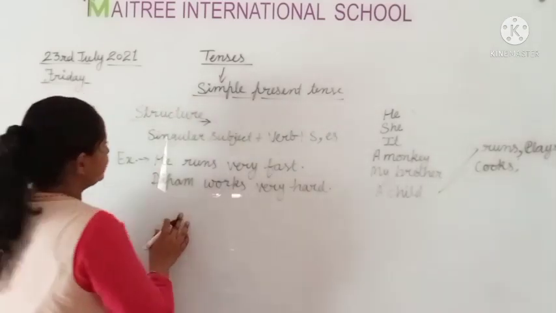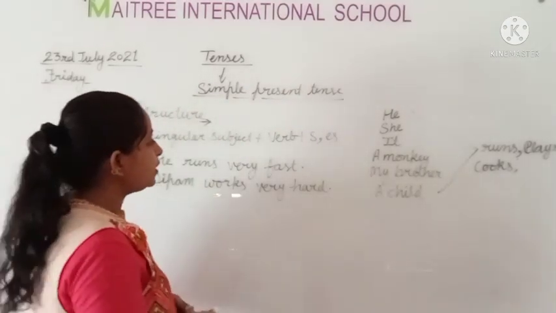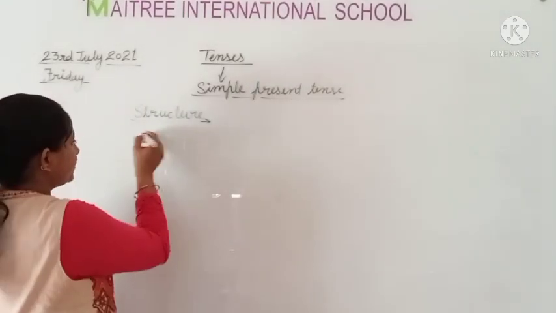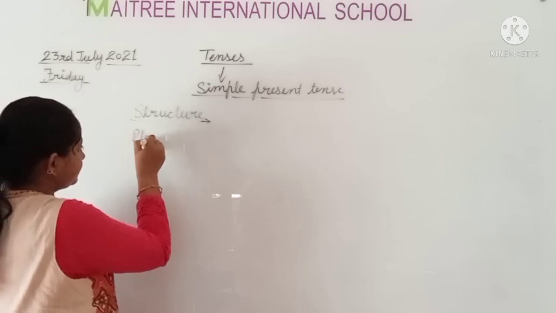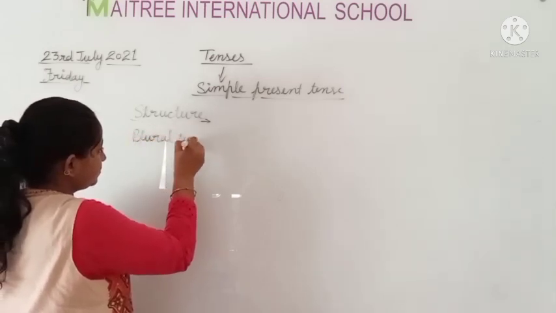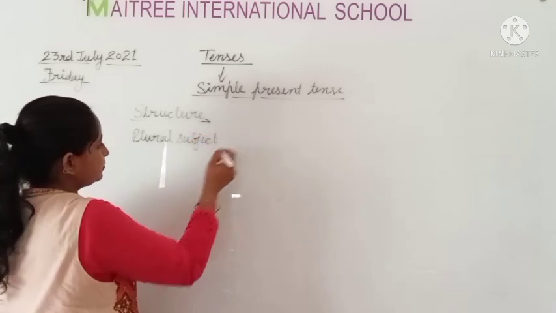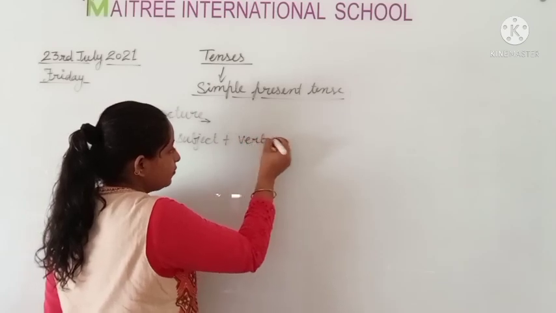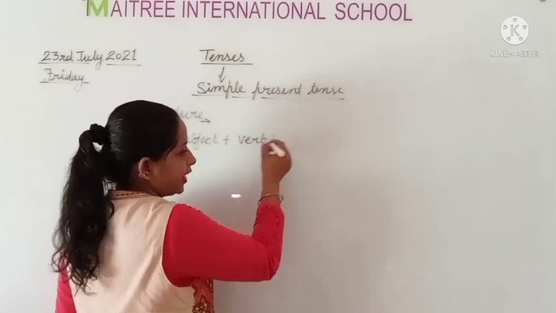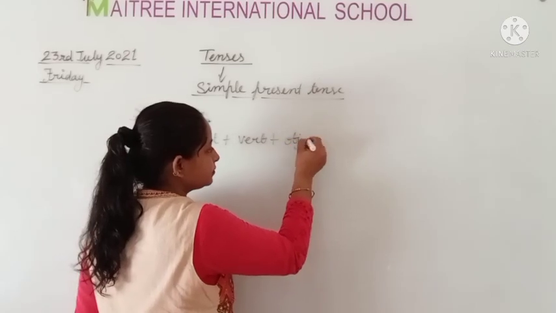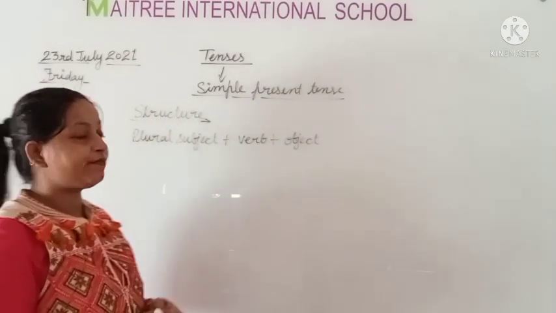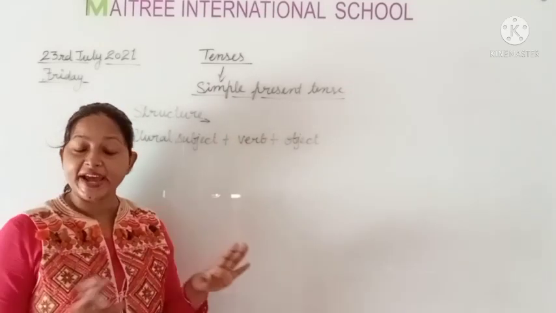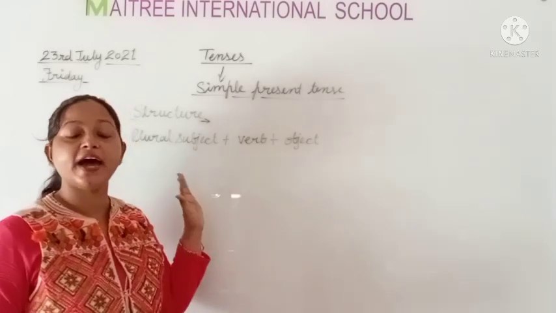Now we will write the structure of plural. Write it in your notebook. If we have plural subject, then we use verb but without s or es form and plus object. Clear to all? When we have a plural subject, we use verb, first form of verb, but without s or es. We do not use s or es when we have a plural subject.